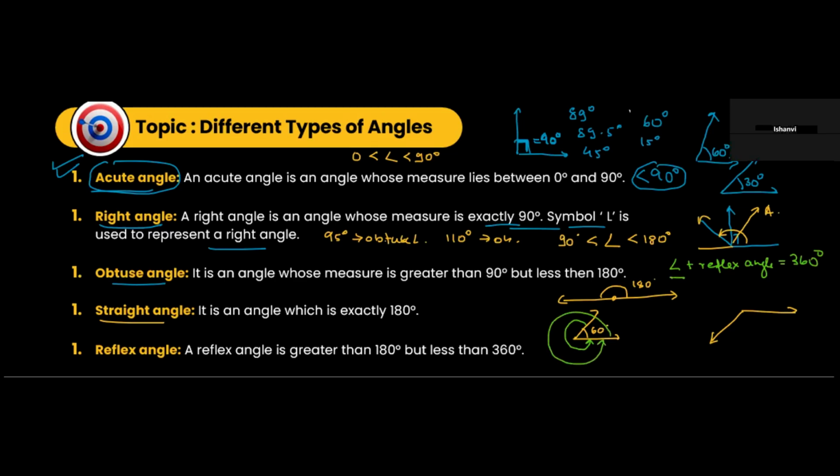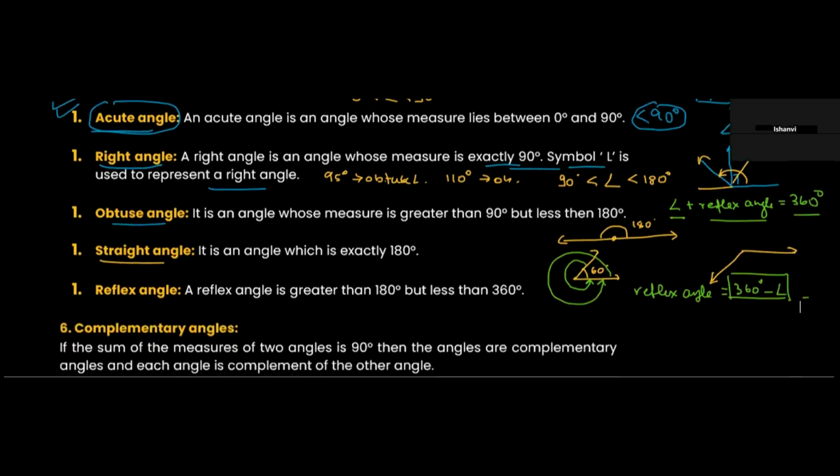So the reflex angle will be equal to 360 degrees minus the angle. All right, let's move ahead.